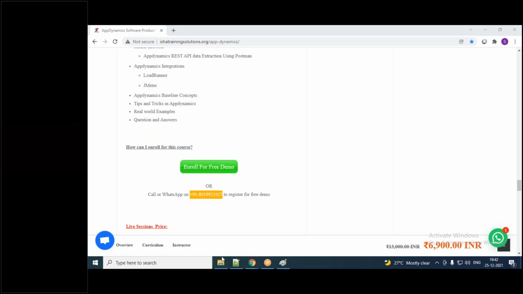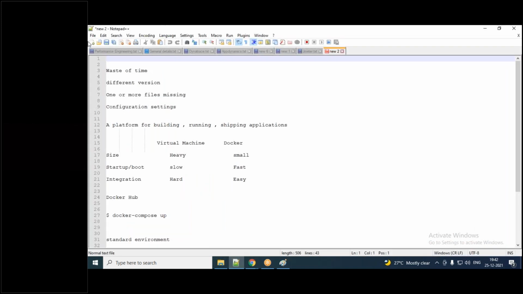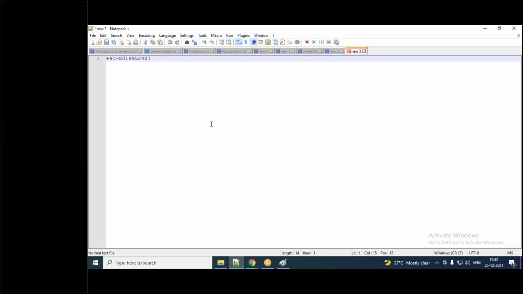So here there are 40 members, right? Most of the majority are thinking to join in the daytime. So can it shift to the daytime instead of the evening? Rauf, sure, your point taken, and we'll do that. Based on the enrollments, we will take a call. Right now I cannot comment on this because it is all driven from the training institute side. I'm not the right person to do the decision making.